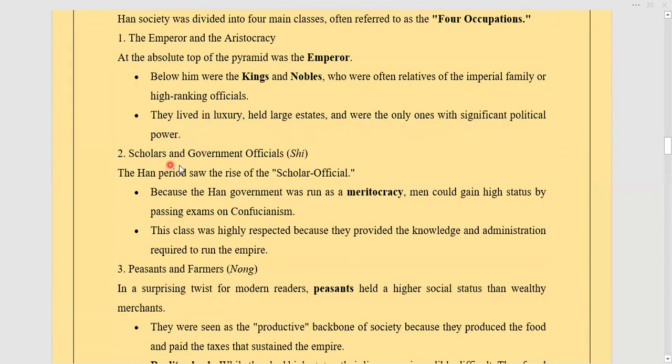Then second were scholars and government officials called the Shi. The Han period saw the rise of the scholar-official, because the Han government was run as a meritocracy, meaning one gained high status after passing the exam, according to their religious concept, Confucianism. On the basis of that, they would come up on merit and have the power. This class was highly respected because they provided the knowledge and administration.